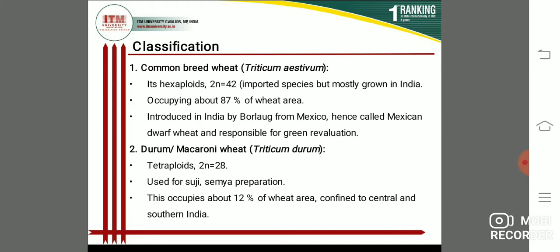Okay. Second, students, durum macaroni wheat, Triticum durum. Students, these are tetraploids, so chromosome number is 2n=28. Used for suji preparation. Students, this occupies about 12% of wheat area, confined to central and southern India. So this is durum macaroni wheat.